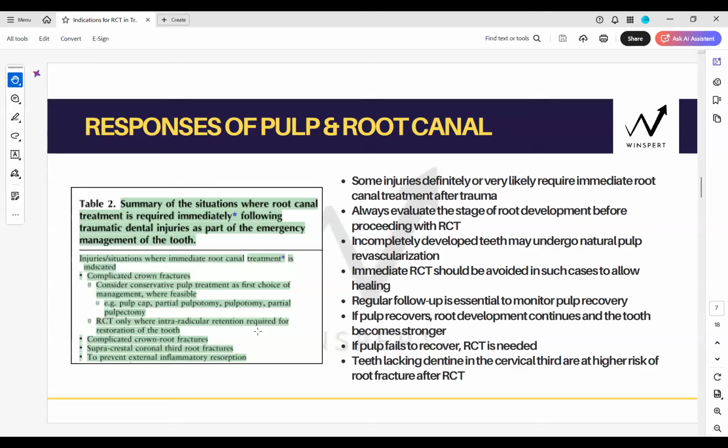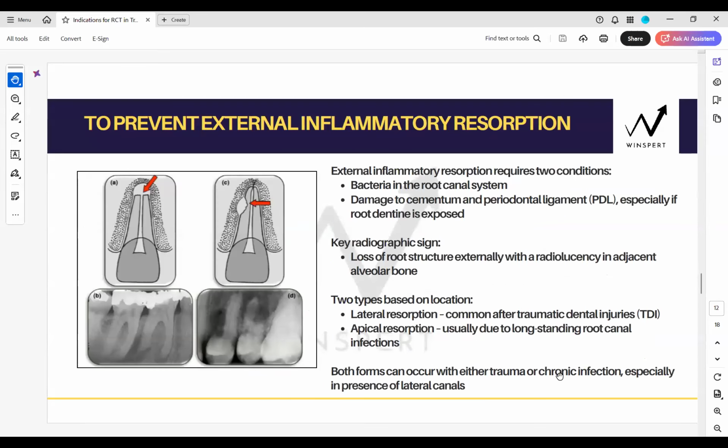Okay. Then if you suspect there is an external inflammatory resorption, immediate RCT, yes. Following the traumatic injuries, in the emergency management only. In the emergency appointments, you're going to do that. So we'll talk about other injuries which will also include immediate RCT, the ones which lead to external inflammatory resorption. What are those? I'm going to be talking about it, which is on table 3.